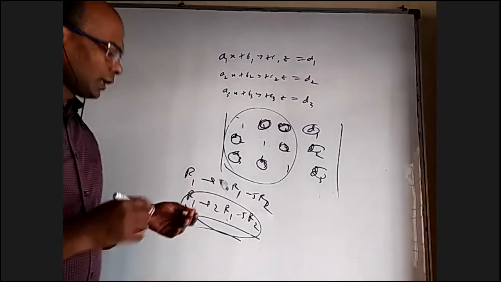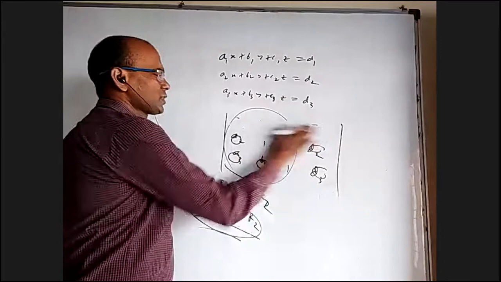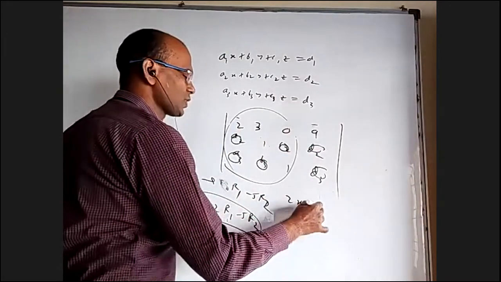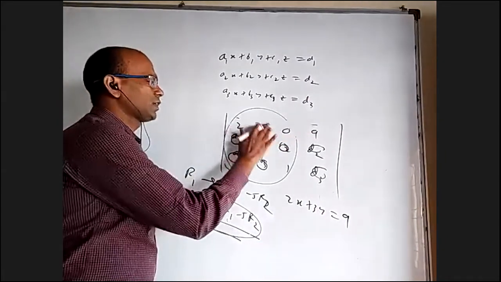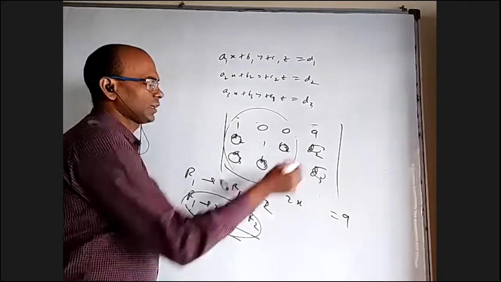But anyway, when you subtract now, let us say after doing some operations, I got 2 here, 3 here, 0 here, 9 here. After all, it means 2x plus 3y equal to 9. If I have 0 here, it means 2x equal to 9. If I have 1 here, it means x equal to 9.